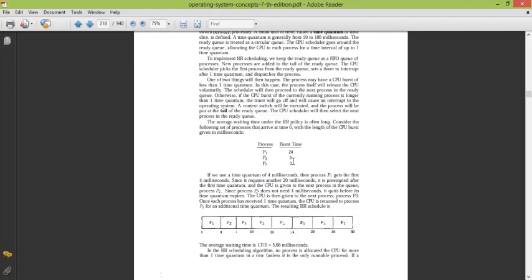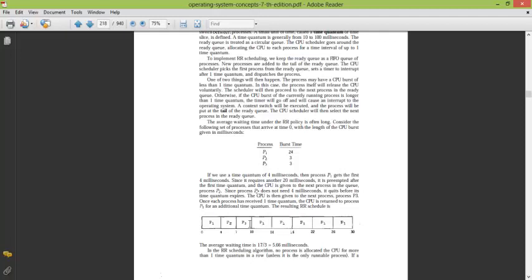Since P2 is of only 3 milliseconds, it ends at 7. Then comes P3. It also ends in 3 milliseconds and ends at 10. So now P1 will be executed in terms of quantums of 4 milliseconds each. So 10 to 14 P1, then at each 4 millisecond gap it gets the CPU.